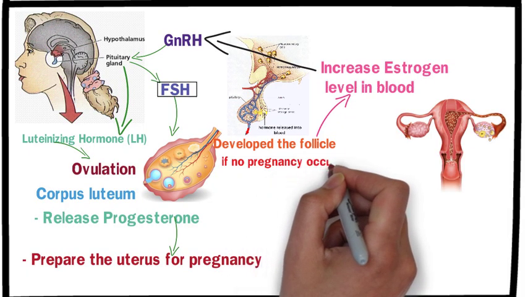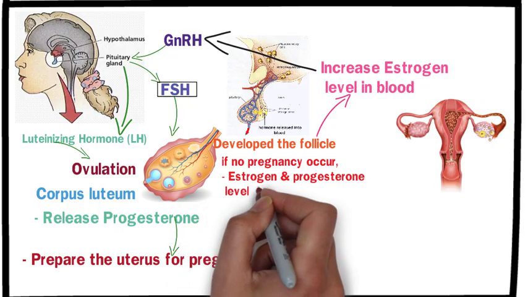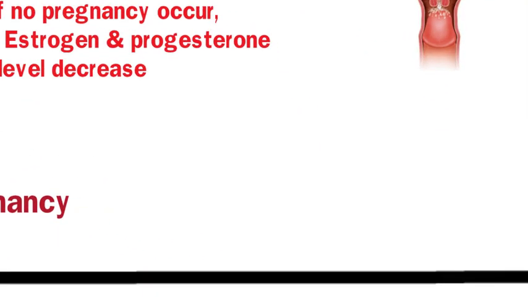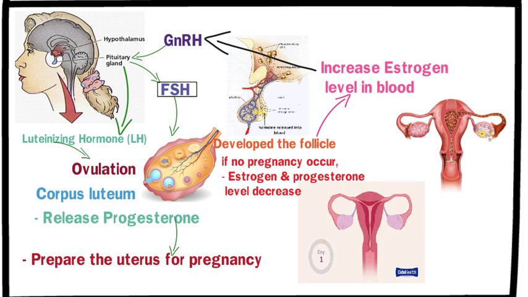But if pregnancy does not occur, estrogen and progesterone levels drop. As a result, the uterine lining, endometrium, dries out and breaks down, exiting through the vagina. This is what we call menstruation, or a period. I hope this explanation makes sense so far.